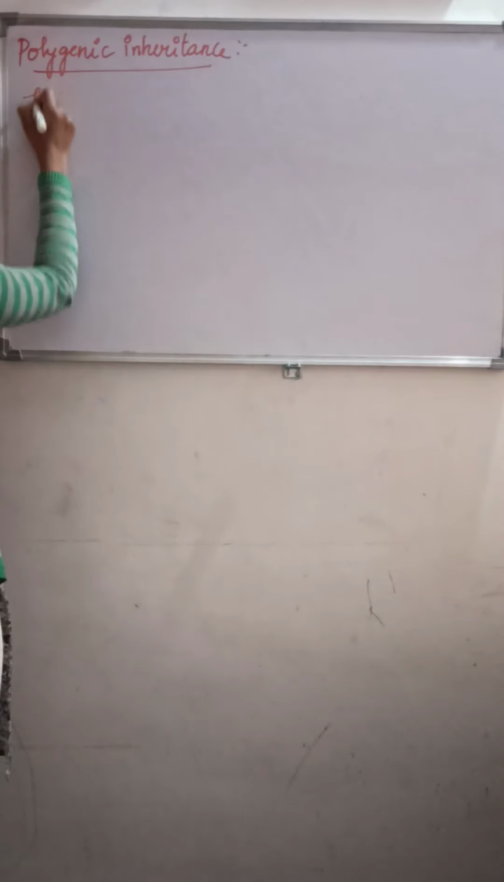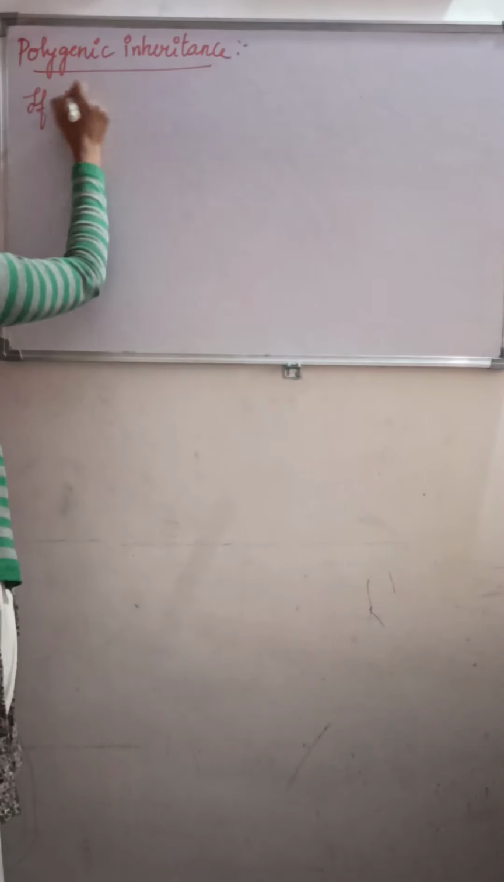What do you mean by poly? Poly means many. So polygenic means many genes. Such inheritance we call polygenic inheritance. This may be asked for 1 mark. It is very important. What is polygenic inheritance? If a character is controlled by more than one gene.